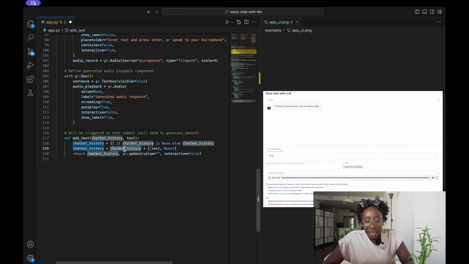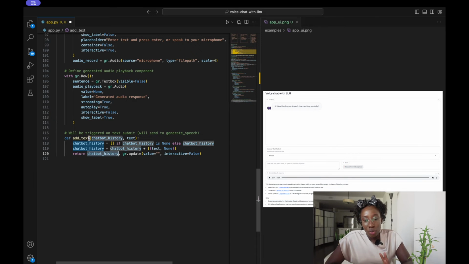And then we would add the text that the user just entered in the text box as the user input, and also set the bot response to none. So the bot response would be updated from the LLM. And then lastly, we would return this chatbot history, and we would update the text box to be empty.